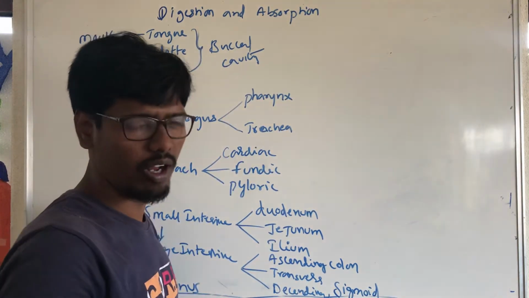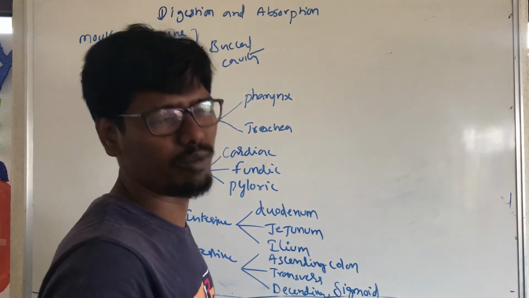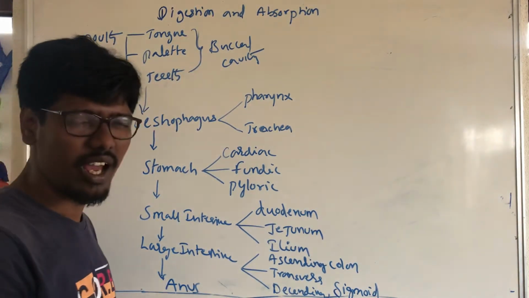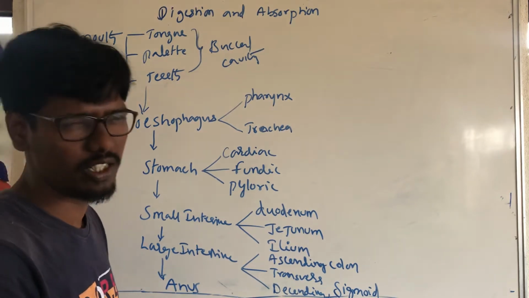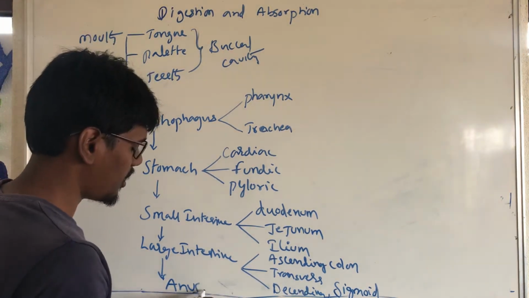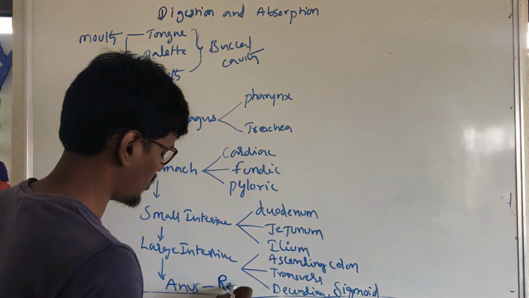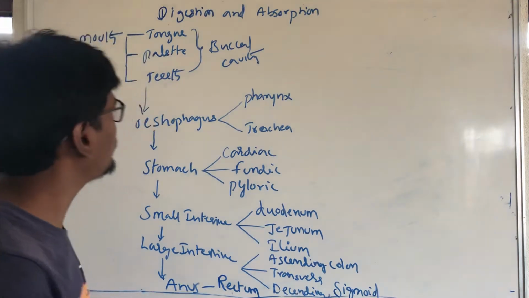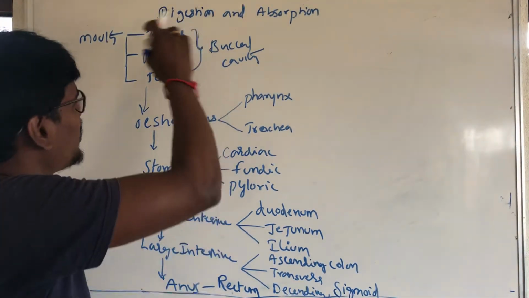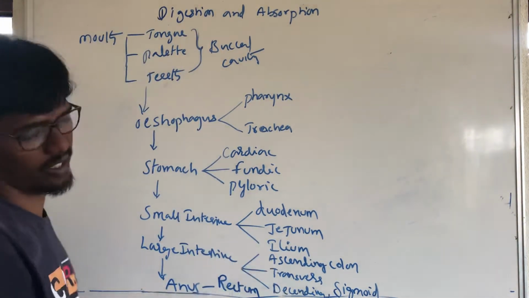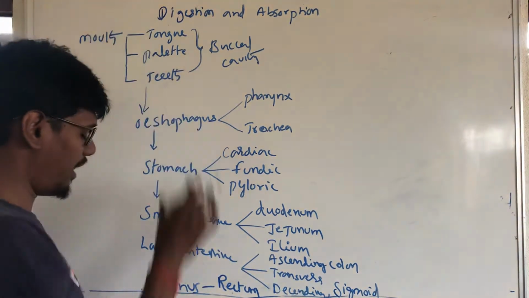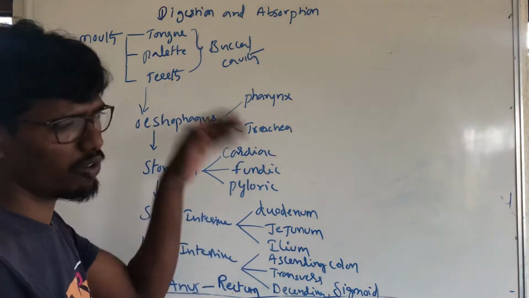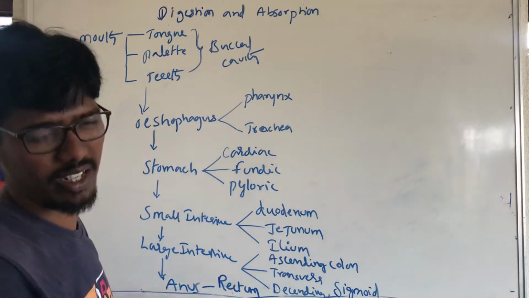The sigmoid colon also leads to the cecum in the large intestine. Then the anus, nothing further leads from it, and before it the rectum is there. Okay, this is the path. The digestion starts at the mouth and ends at the anus. One by one we will discuss everything in detail.